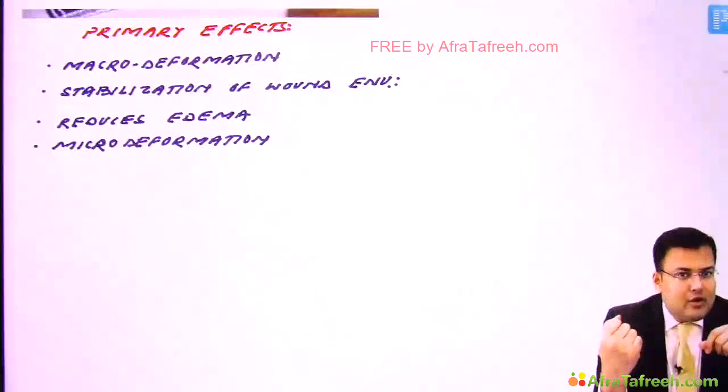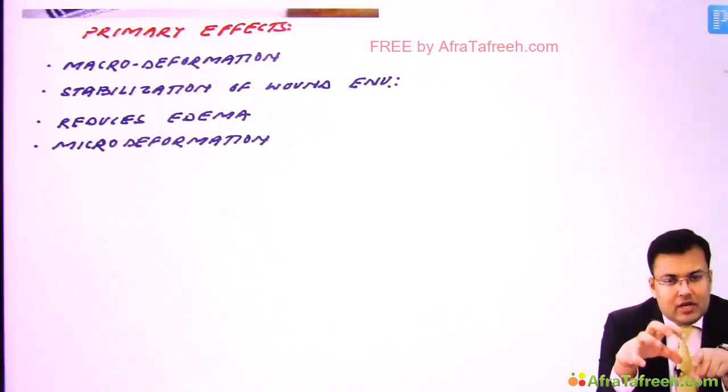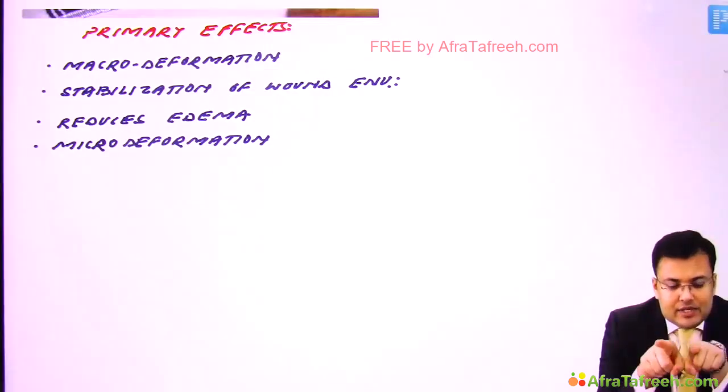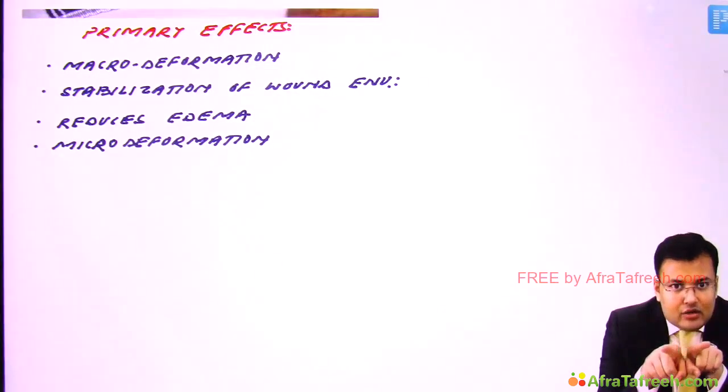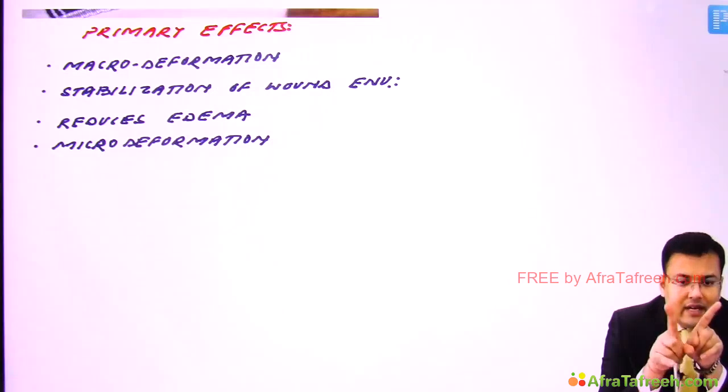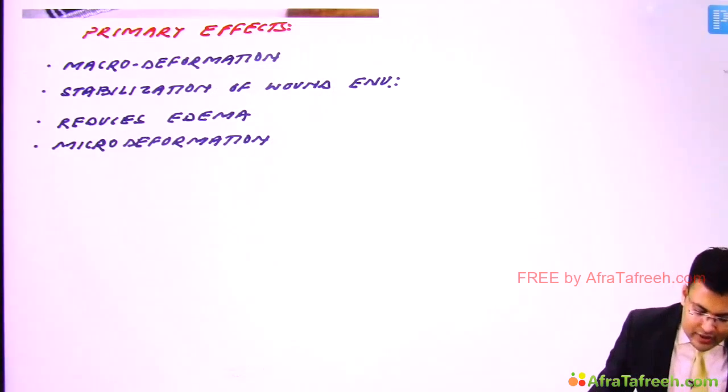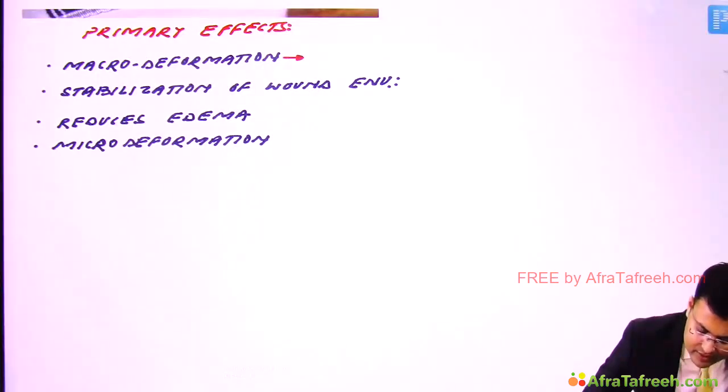So there was another question in NEET, what are the primary effects of negative pressure wound therapy? First is macro deformation. What is macro deformation? When negative pressure is applied, the wound edges are drawn towards each other. So it helps in wound approximation, and if it helps in wound approximation, it leads to faster healing. So in macro deformation, it leads to wound edges approximation.